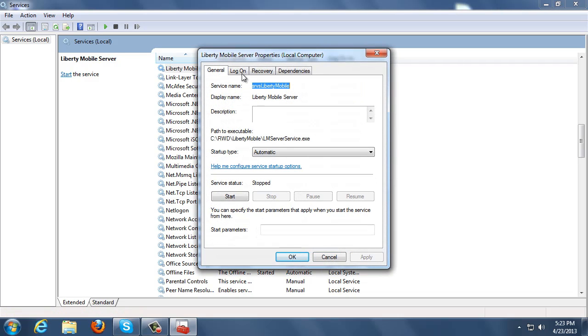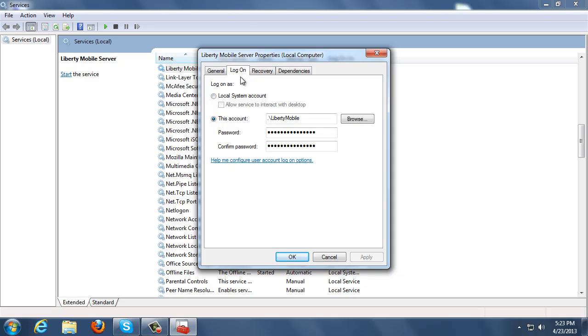Click on the Logon tab at the top, and then in this case I've already had it typed in, but we'll go ahead and scratch it out, and we do a simple dot or period backslash. Now the dot is usually a signifier of the local machine or the local computer's name. So again, that's a period backslash and then the account that you created, which is Liberty_mobile. Now we type in the password. Even though you see all these asterisks, just delete them out and type in the password that you created with that particular account.